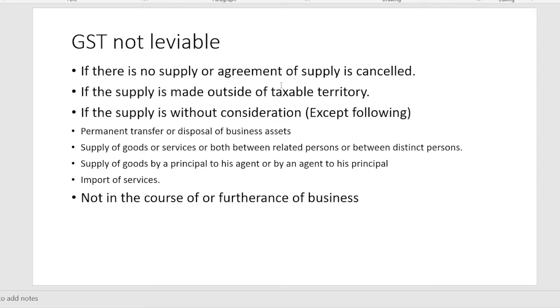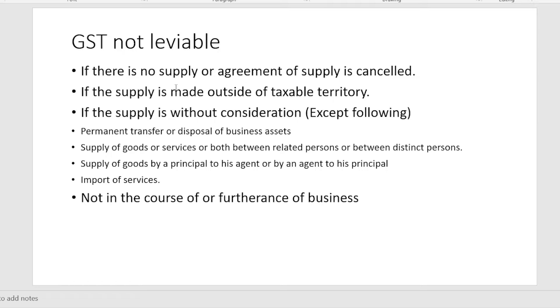And if the agreement of supply is cancelled, for example, if there was an agreement between A and B that A will supply goods to B for so and so value on so and so date, but later on that agreement got cancelled, then in such case GST will not be levied as the supply has not taken place.